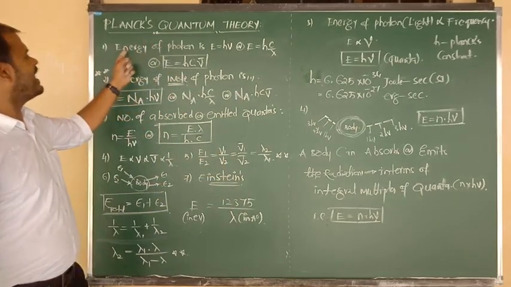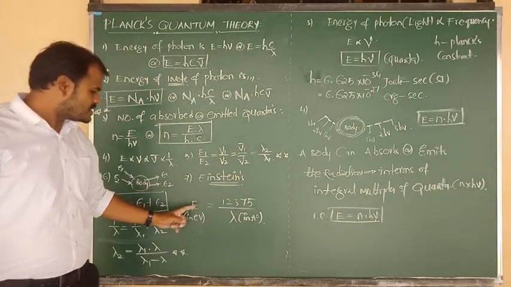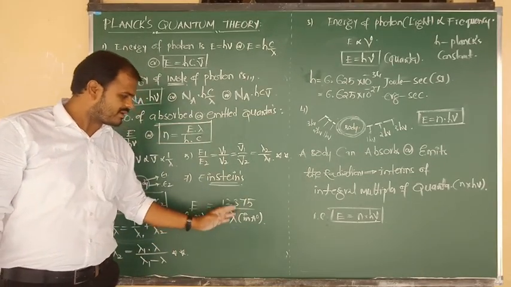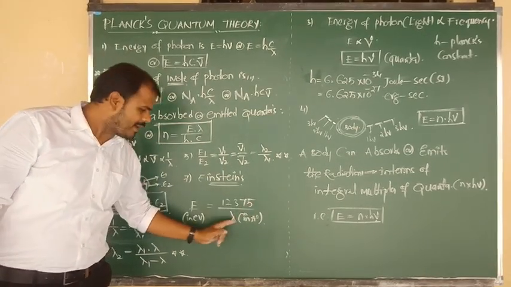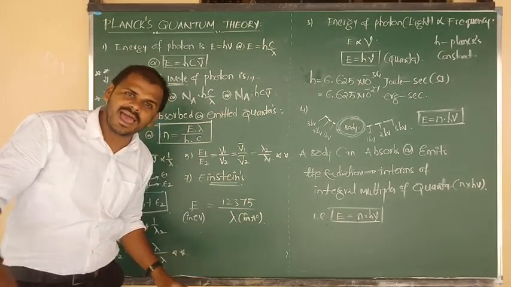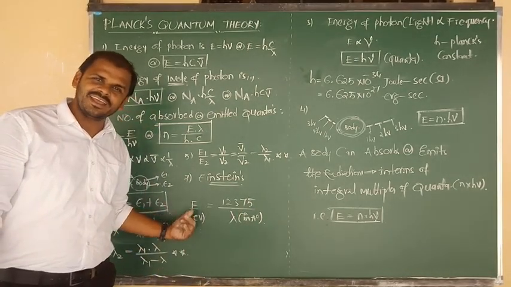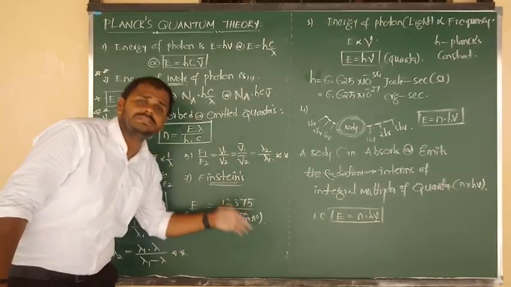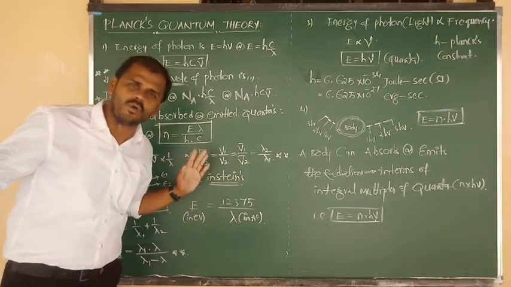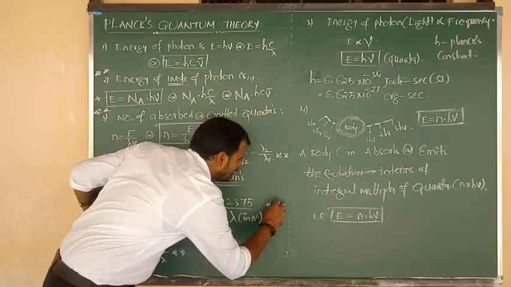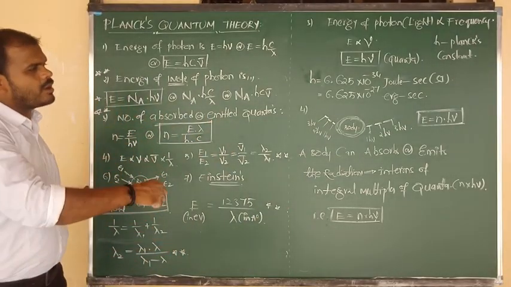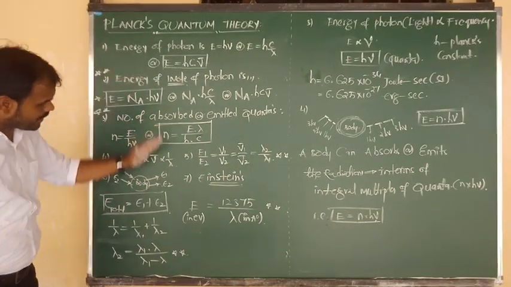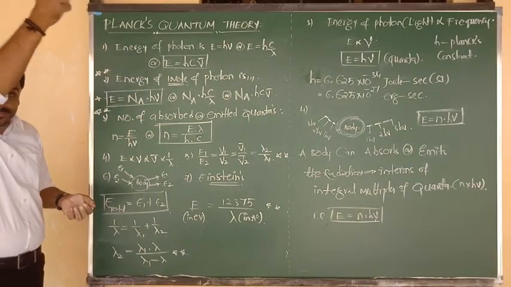So for that photon we can calculate energy with a very short formula. Energy in electron volt is equal to 12,375 divided by the wavelength in angstroms. If they have given energy in electron volt, we can calculate wavelength in angstroms. If they have given wavelength in angstroms, we can calculate energy in electron volt. It is a very short formula to calculate the energy of an absorbed or emitted photon, as per Einstein. Each and every formula is very, very important.